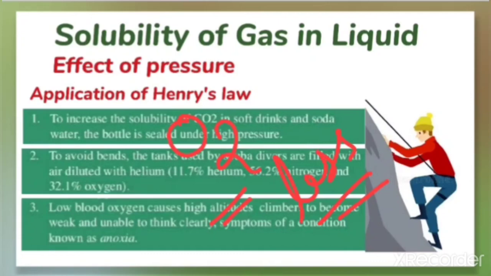As the partial pressure of oxygen in the atmosphere at high altitude is lesser, it results in a low concentration of oxygen in the blood and in the tissues. Because of this, the people living at a high altitude, the climbers, feel weak and are unable to think clearly. This condition is known as anoxia. So this is also an application of Henry's law.